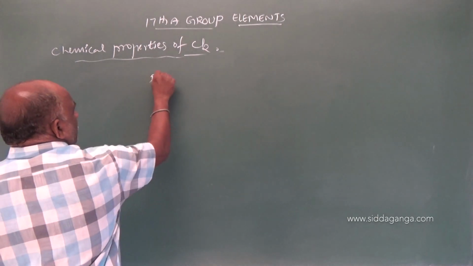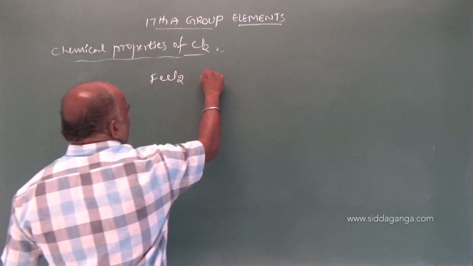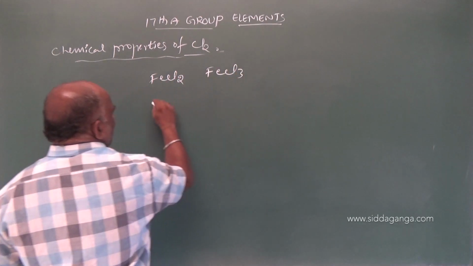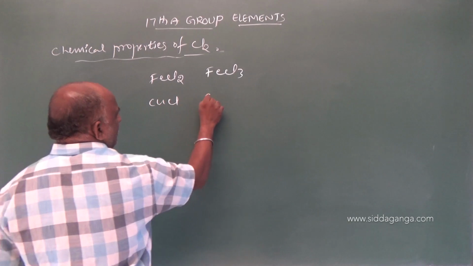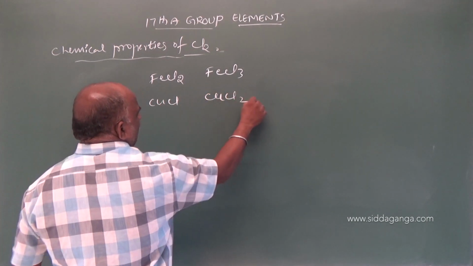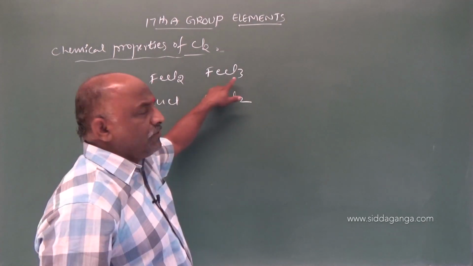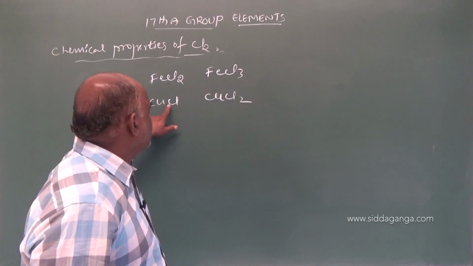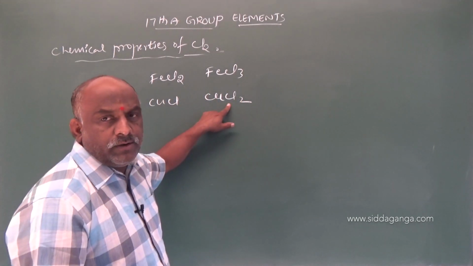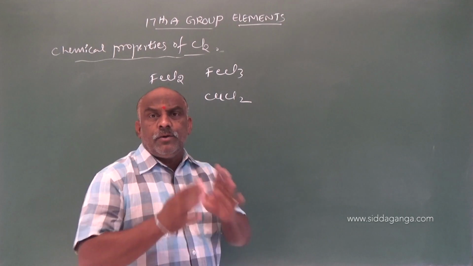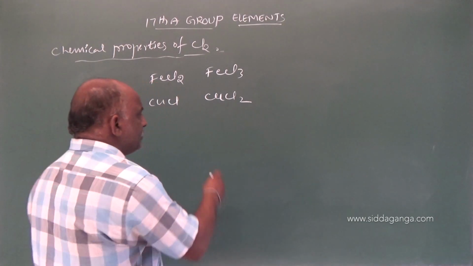We will get two products: one is FeCl2, the second one is FeCl3. With copper, CuCl and the second one is CuCl2. Ferrous chloride, ferric chloride, cuprous chloride, cupric chloride. But which reaction dominates?